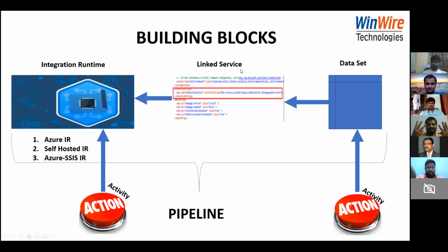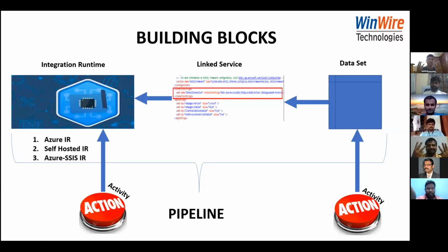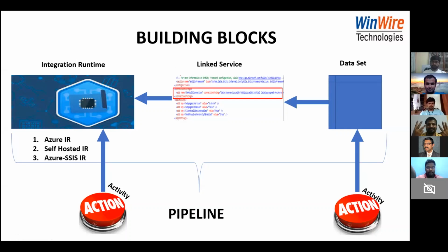And then you have something called linked service. Again, in simple terms, a linked service is nothing but your connection string. As I said, ADF always deals with data, so you need to specify the connection string for that. And at the end of the spectrum, you have something called a dataset. A dataset, in simple terms, could be a file, or a table, or a folder where all the files are stored.